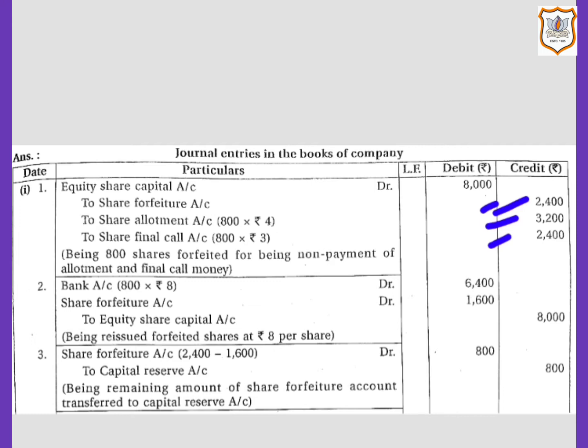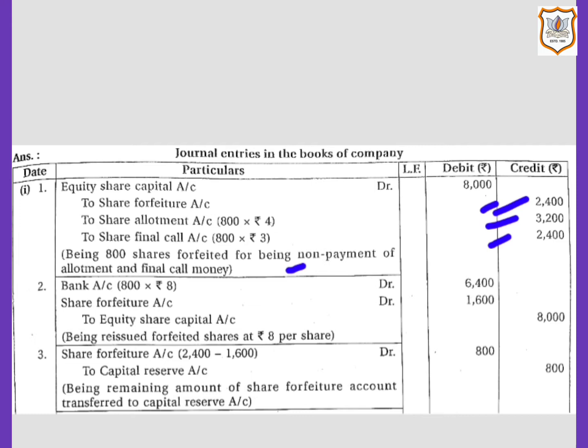So one thing you must remember, that when calls in arrear account is maintained by the company, calls in arrear account would be credited here in this type of entry instead of share allotment account and share calls account. So here we will write narration being 800 shares forfeited for non-payment of allotment and final call money.